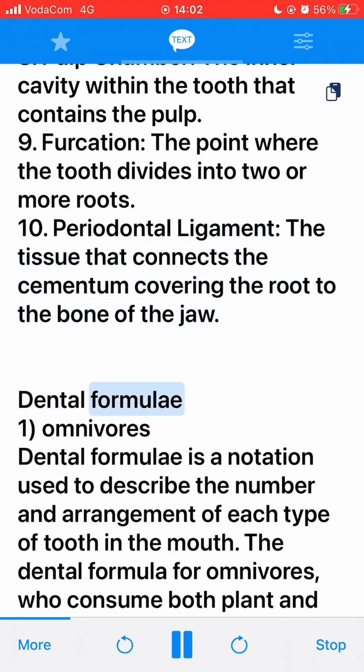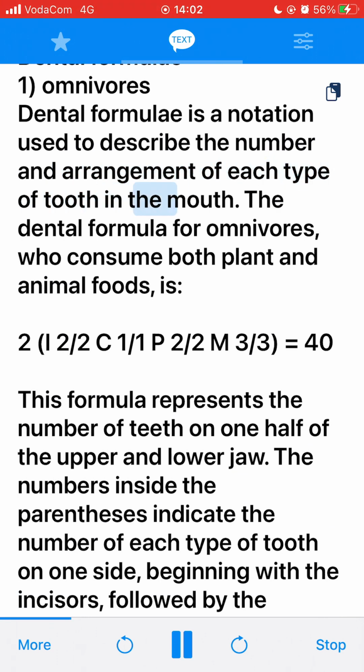Dental formulae. 1. Omnivores. Dental formulae is a notation used to describe the number and arrangement of each type of tooth in the mouth. The dental formula for omnivores, who consume both plant and animal foods, is 2 times I2/2, C1/1, P2/2, M3/3 equals 40. This formula represents the number of teeth on one half of the upper and lower jaw.